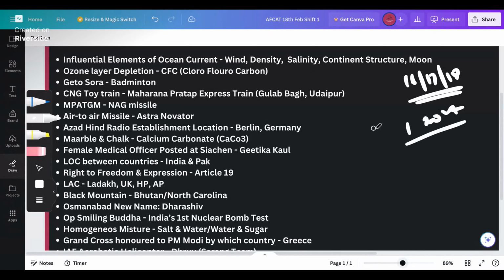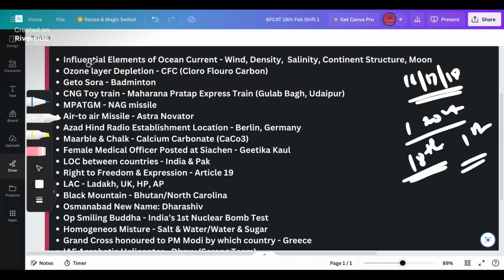So, without any further delay, before I start, I want to tell you this is the key for 18th Feb, first shift, of your AFCAT examination, which was conducted in the first session of 2024. So the first question over here might be your 10th or 15th or 20th question in your examination. I wanted to talk about this.